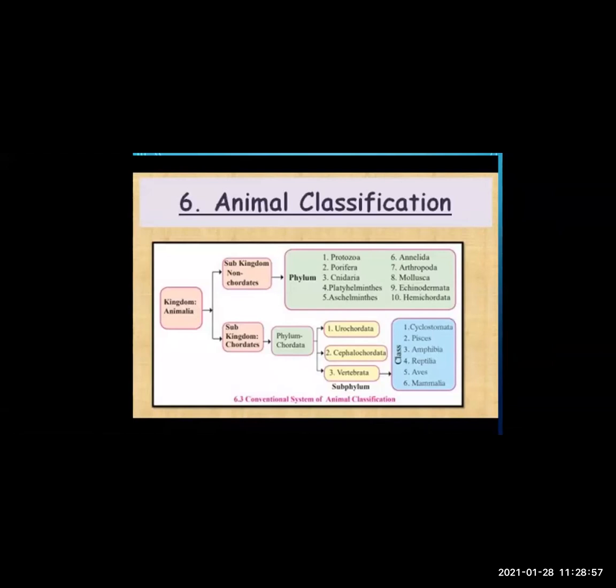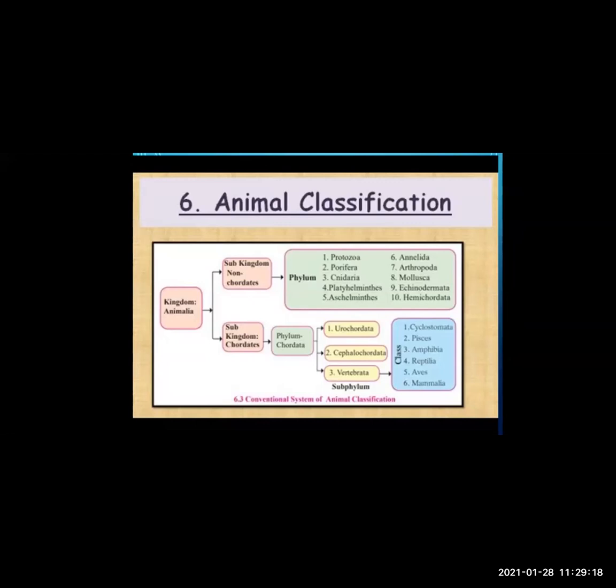Similarly, subkingdom chordates is further classified into the phylum Chordata, and then the phylum Chordata is further divided into three subphylums. What are those? Urochordata, Cephalochordata, and Vertebrata.